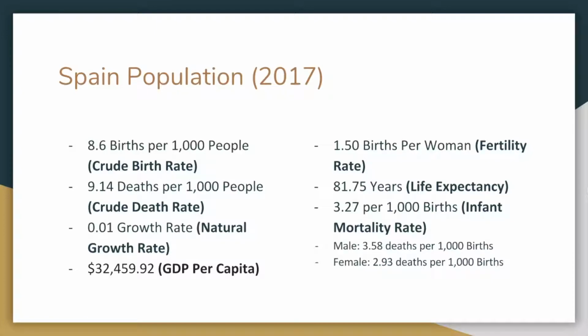81.75 years for life expectancy, 3.27 per 1,000 births for infant mortality rate. There are 3.58 male deaths per 1,000 births. For females, there are 2.93 deaths per 1,000 births.